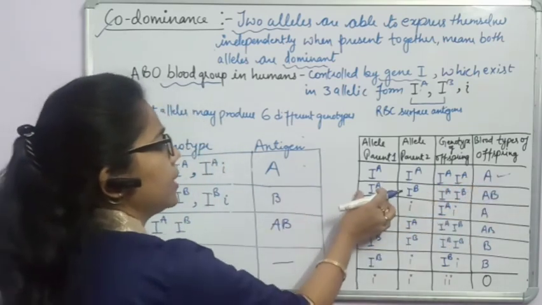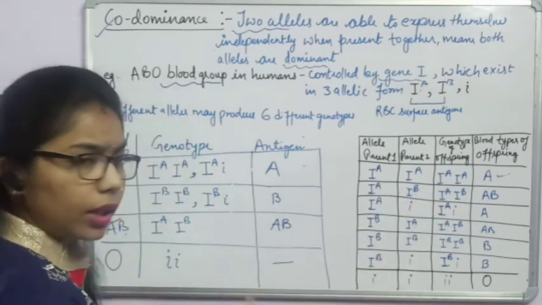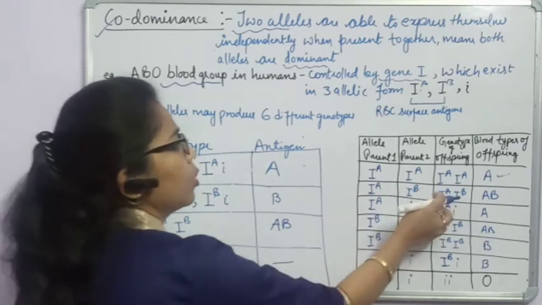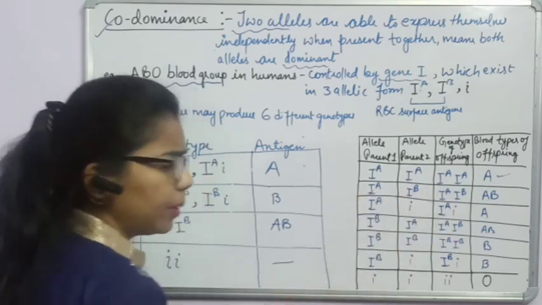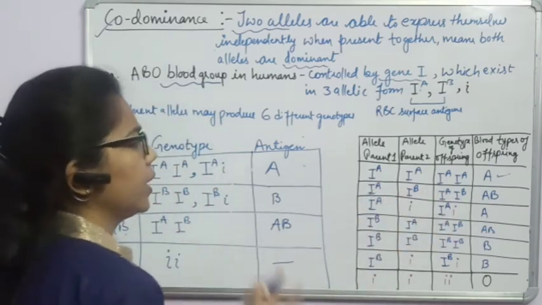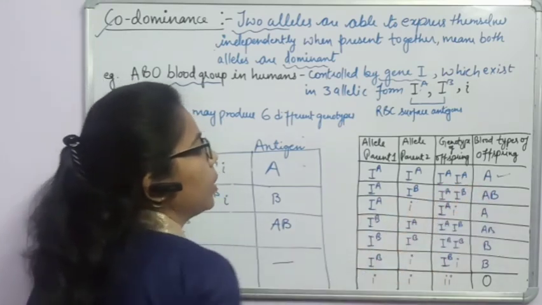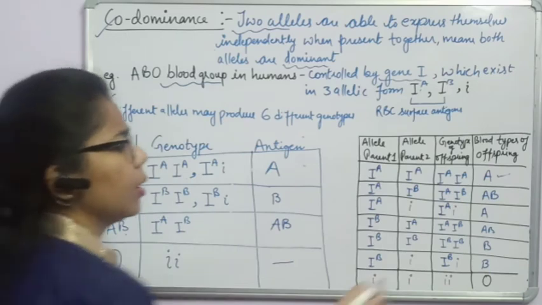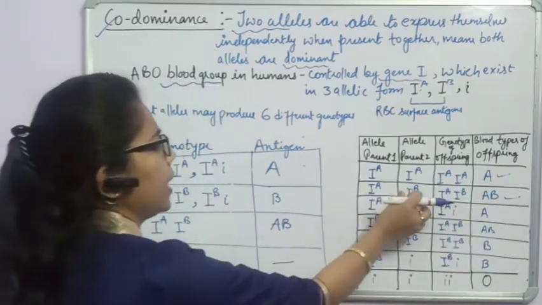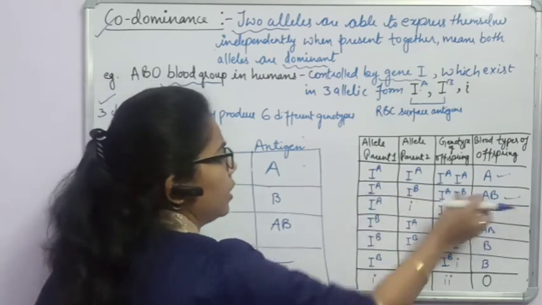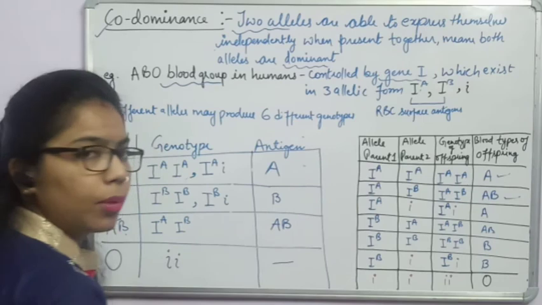If one parent has A and another parent has B, the genotype of the offspring will be the combination IA and IB. So what is happening here? Both are showing their character, both are expressing here. And what type of blood group in the offspring? AB blood group. Are you watching here? What is happening? IA and IB are different, and both are showing in their offspring. And this offspring has what type of blood group?